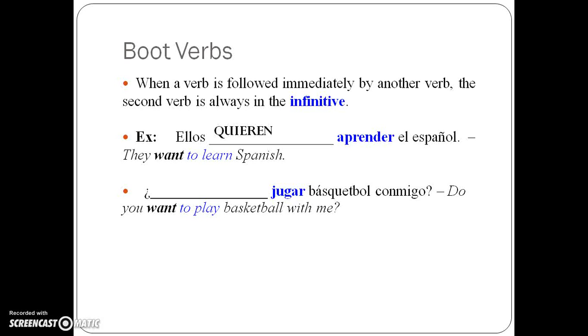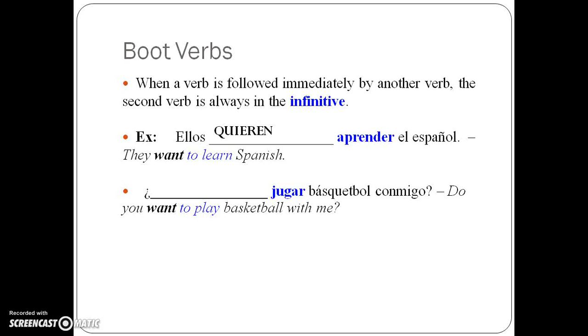So, ellos quieren aprender el español. That aprender is not conjugated. A lot of you will make that mistake and say, oh, quieren aprenden. No, no, no. That would be like they want, they understand. Or they want, they learn. That doesn't make sense. They want to learn. How about you want to play basketball with me?